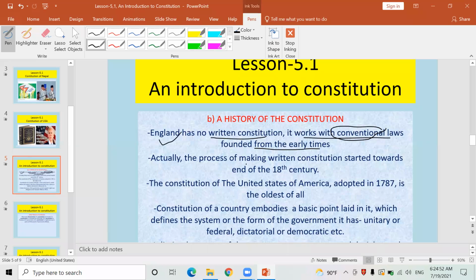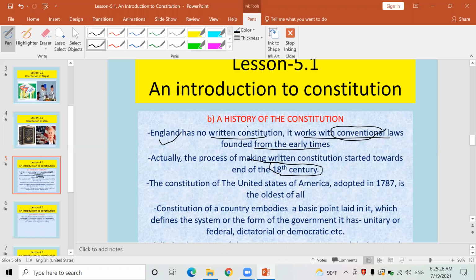Similarly, look here, actually the process of making written constitution started towards the end of the 18th century. When did they start the culture of formulating the constitution, making the constitution, writing the constitution? Since the end of the 18th century. Before that, in the 14th century, 10th century, 9th century, there was no such system to formulate the constitution. There were conventional laws to rule the nation, rule the society.